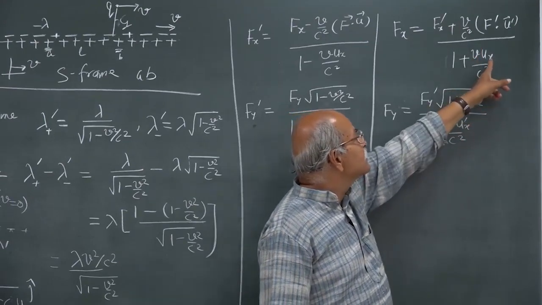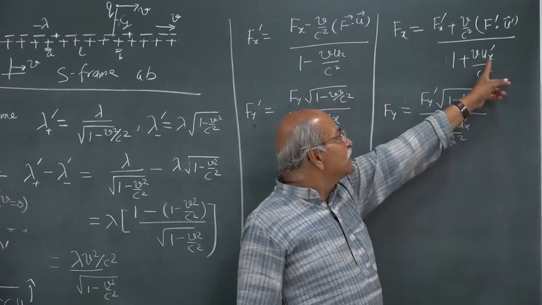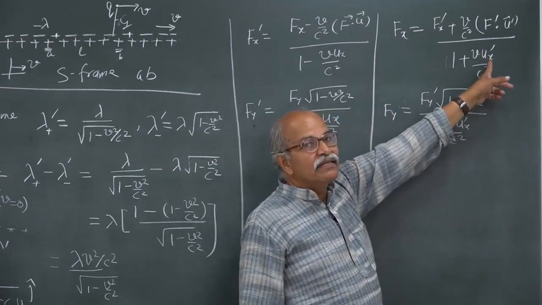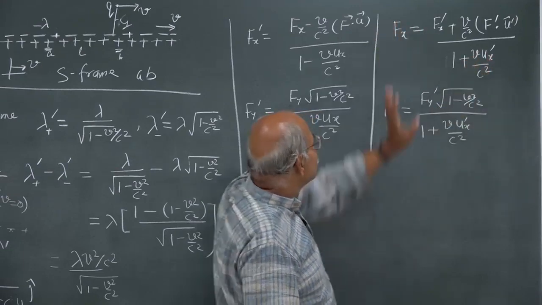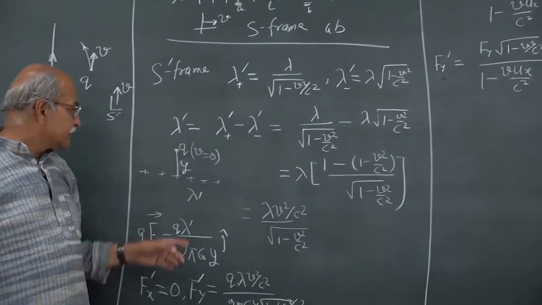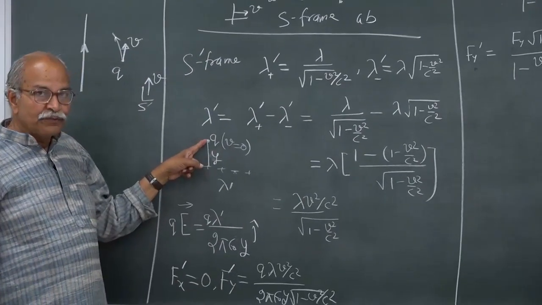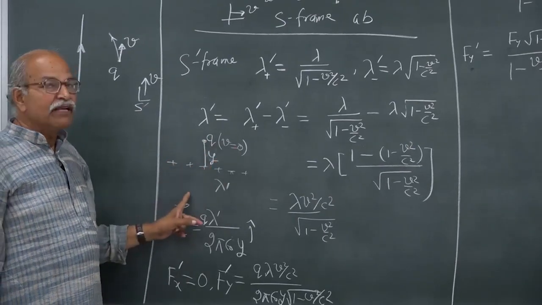This ux is, once again, the x component of the velocity of the particle in S prime frame. So, I am going from S prime to S. Now, in our case, we have this particle q and the velocity of this particle is 0 in S prime frame.